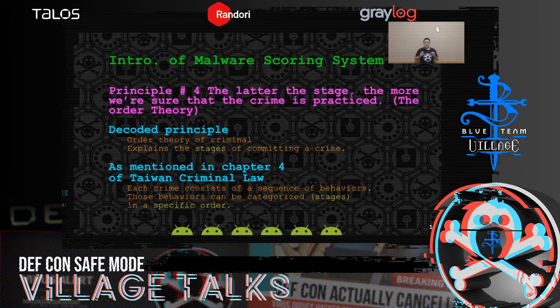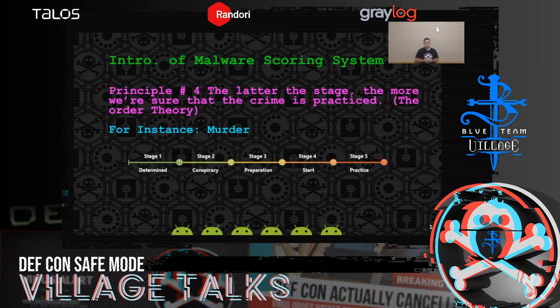So now let's see the most important part of the scoring system. We create an order theory, which consists of 3 principles. These are principle number 4, 5, and number 6. Now let's look at principle number 4. The later the stage, the more we're sure that a crime is practiced. As mentioned in Chapter 4 of Taiwan Criminal Law, each crime consists of a sequence of behaviors. Those behaviors can be categorized in a specific order. So let's take murder for example.